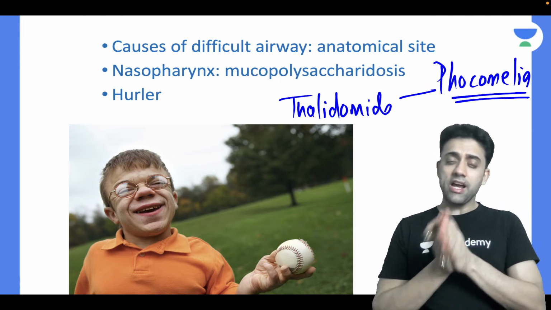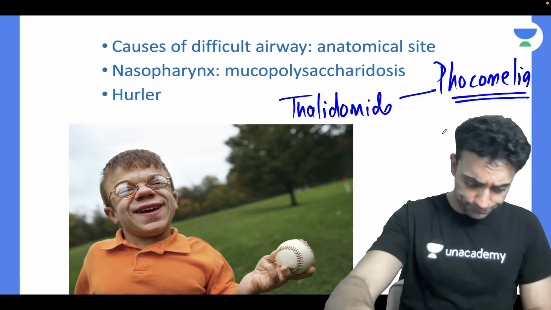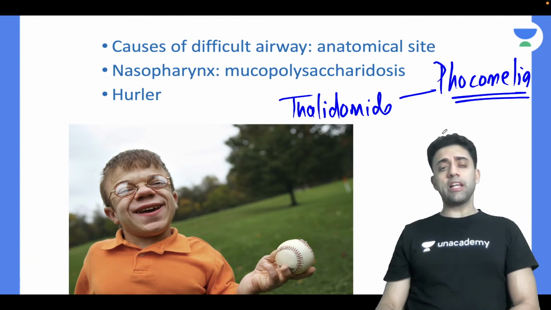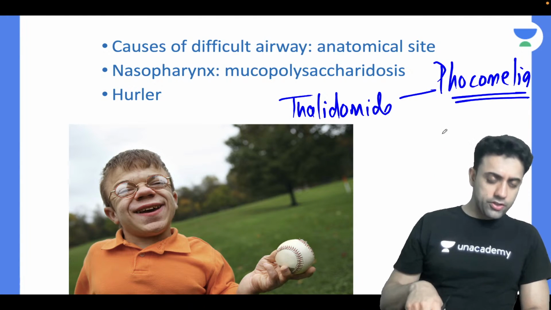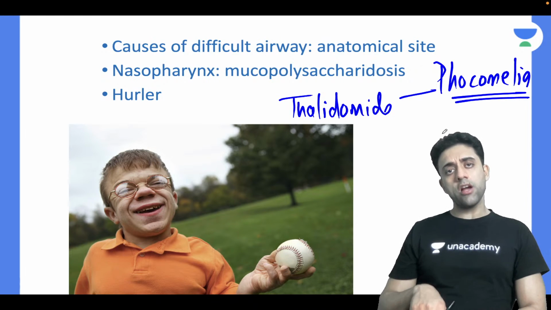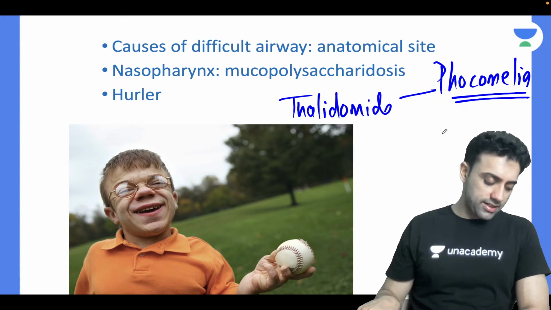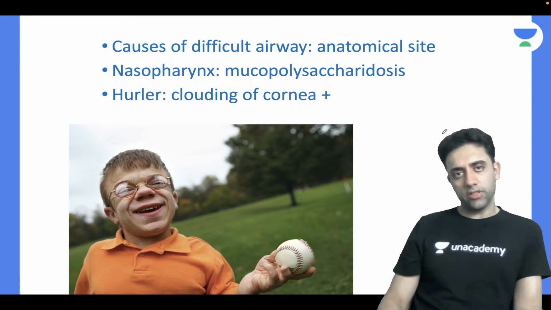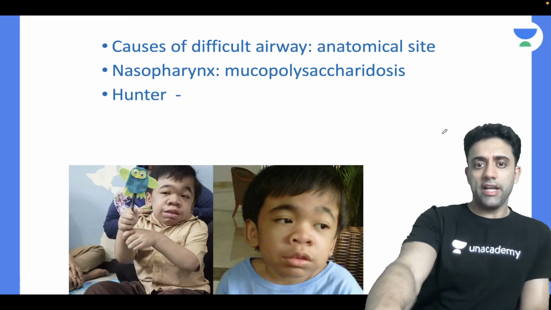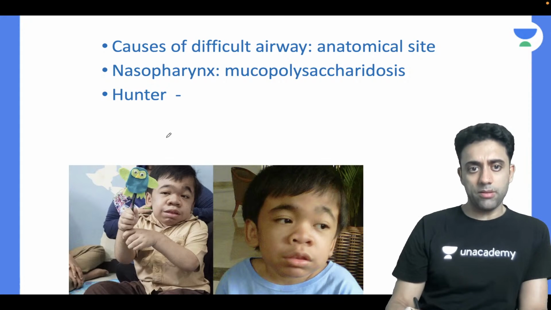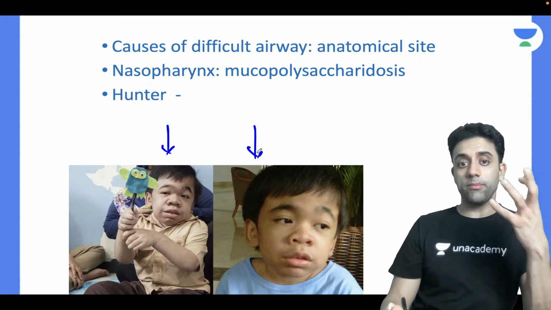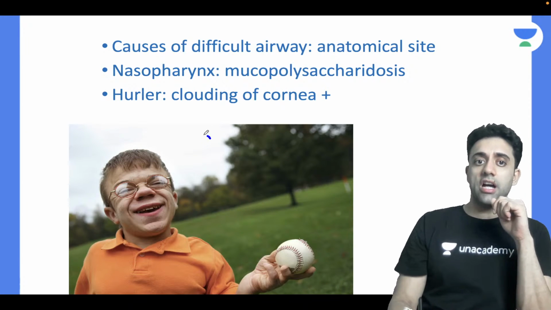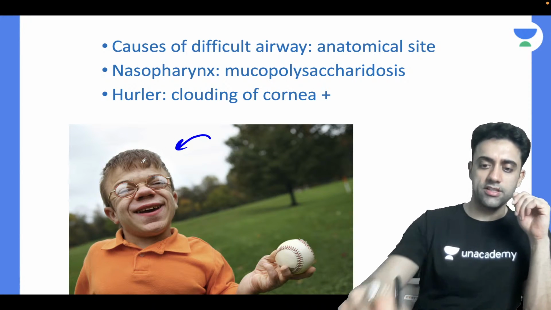Okay, so Hurler and Hunter. In which one do you see clouding of cornea? In Hurler syndrome, yes, you will see clouding of the cornea. Also see pictures, remember, photographic memory. This one is Hurler syndrome, mucopolysaccharidosis type 1.